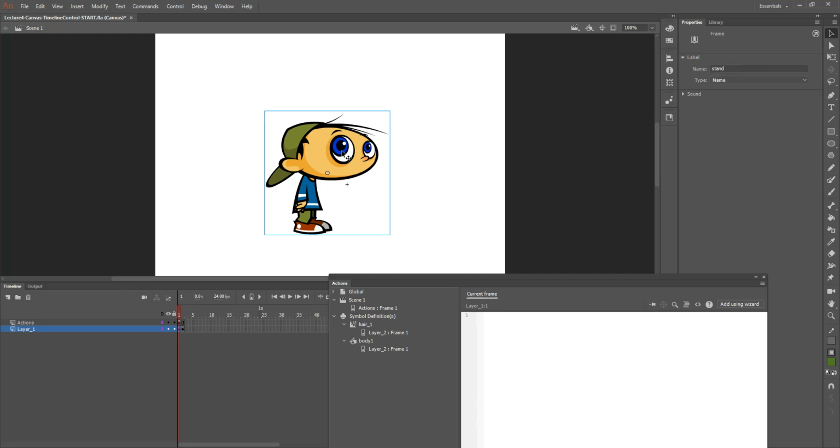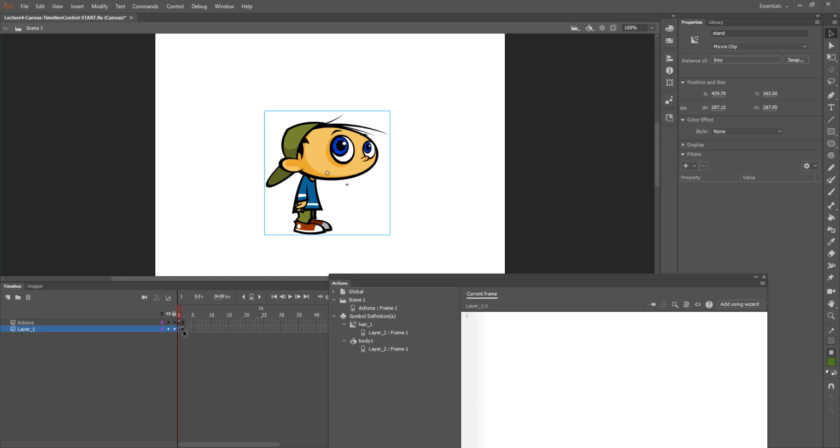At the same time, I'm going to select the actual movie clip, and I'm going to give it an instance name of stand. Now, these don't need to match. They could be named something that makes sense to your workflow. I decided to call them the same thing because that makes sense to me.